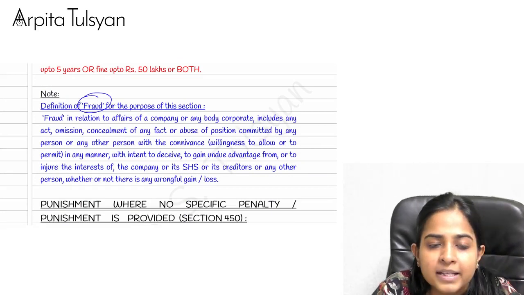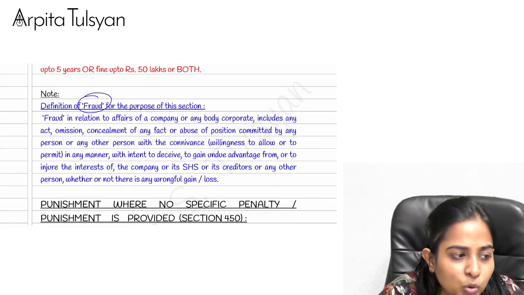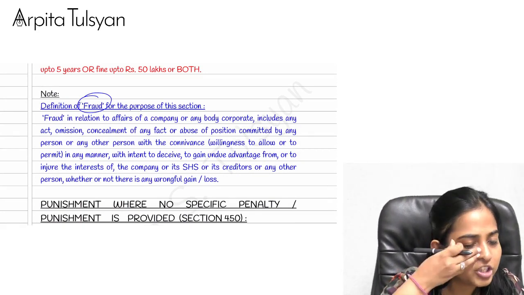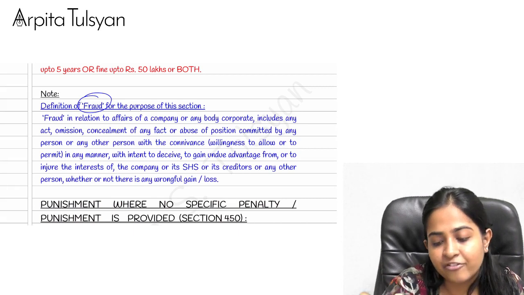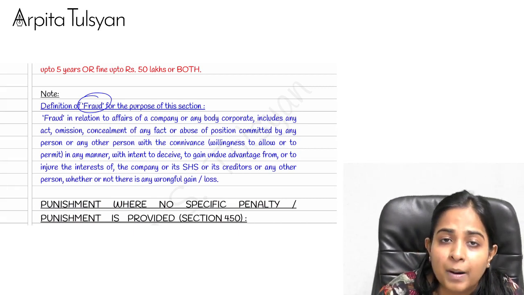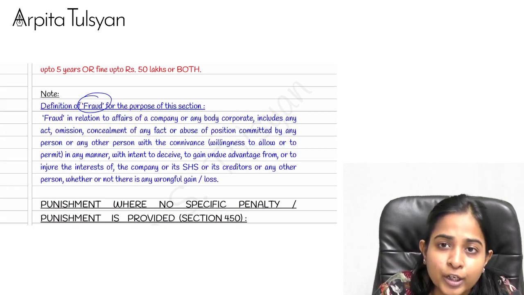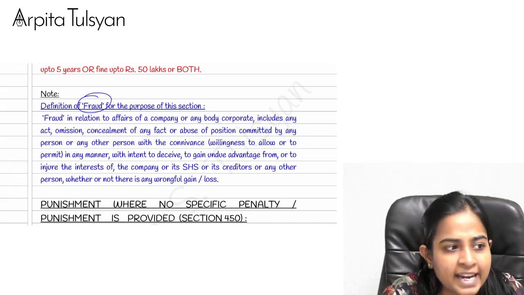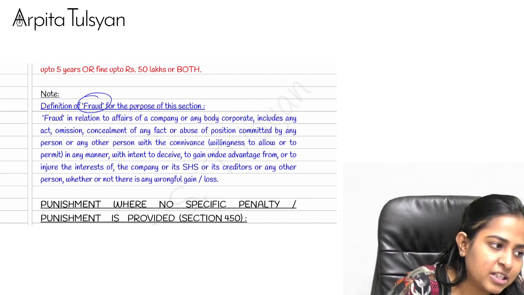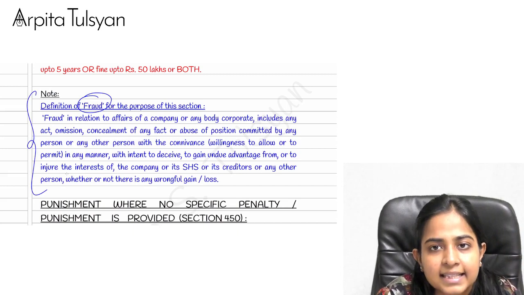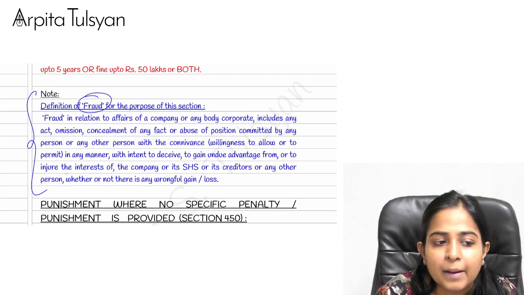Fraud means anything done in relation to a company or a body corporate, where we have taken some undue advantage, caused injury to the public interest, caused injury to the interest of the creditors and shareholders, or made some wrongful gain, etc. If such a situation arises, then we can say that yes, a fraud has been committed.